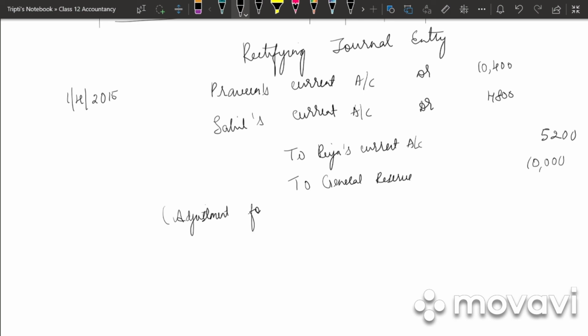Write down the narration. Adjustment for omission of interest in entries and transfer to general reserve.